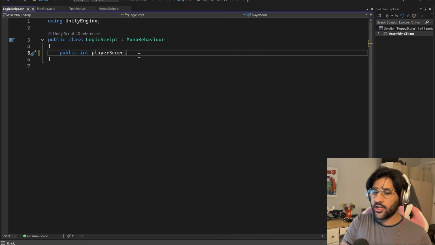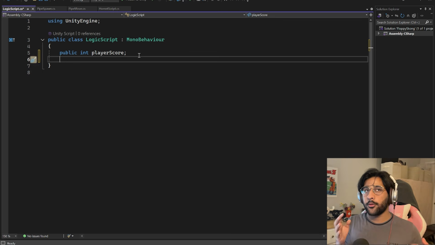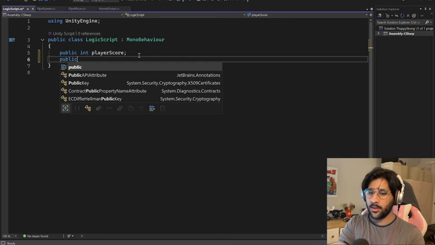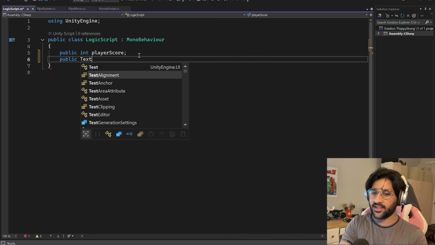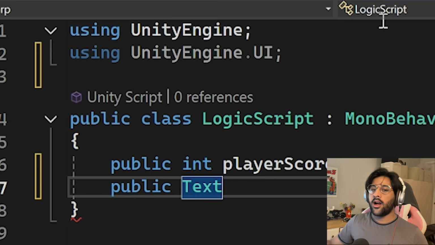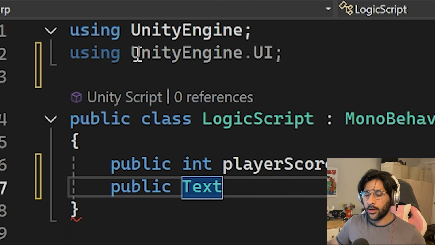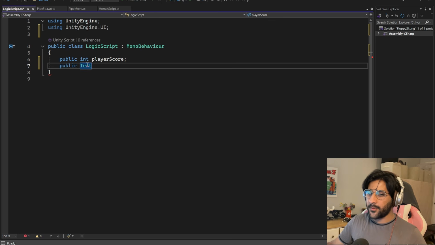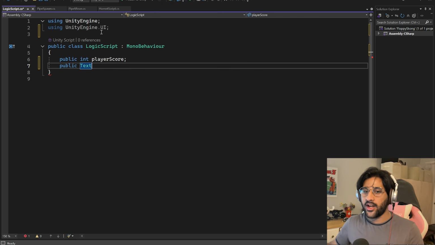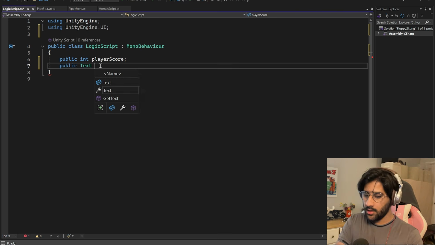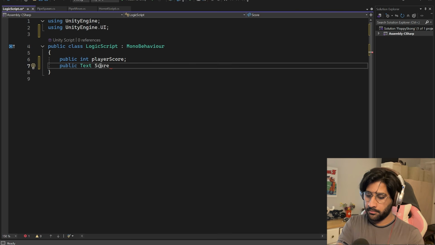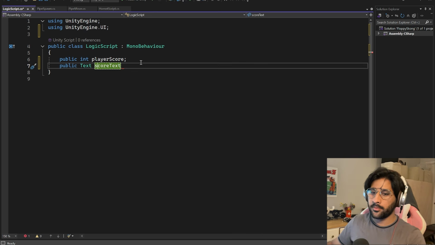Now, just like we did before, if you remember, we have to make a reference to it, like we made a reference to the rigid body earlier. So we're gonna make a reference to text, right? UnityEngine.UI Text. Yes. So it needs to use UnityEngine.UI, but it automatically adds that. That's convenient. Using, I'm guessing, is basically like all these functions are stored in little folders, you could imagine. So this one is part of the UI one. Okay, we can call it score text. No, I can't do a space, right? So scoreText. I gotta keep the first thing lowercase. I'm stupid. Boom, semicolon.